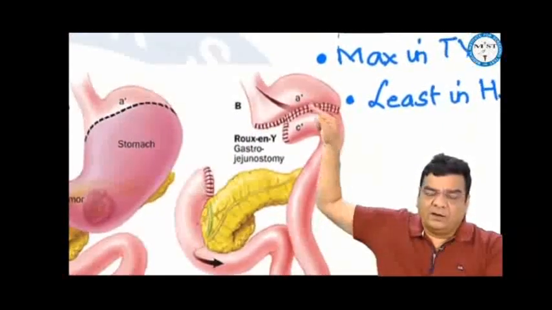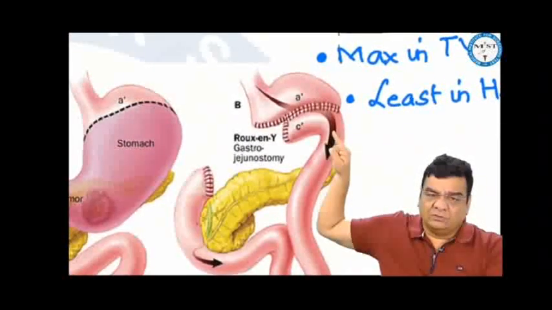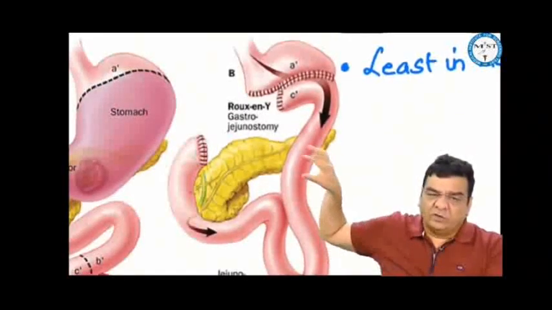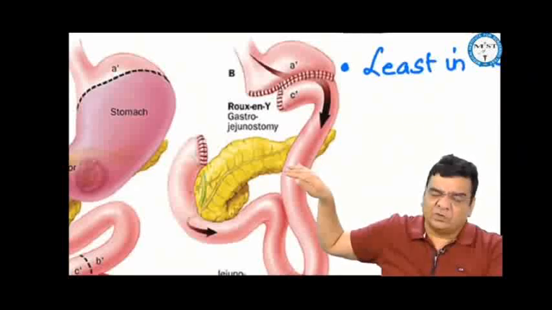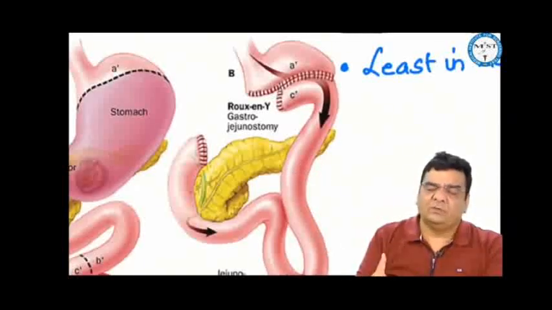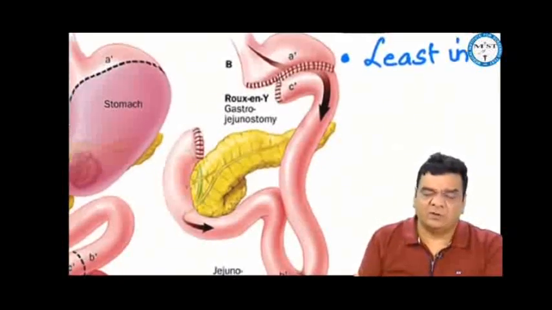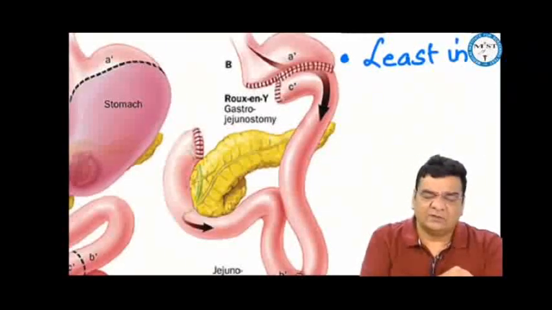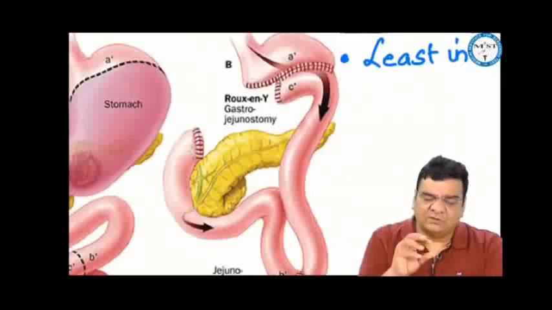Dumping syndrome, early dumping and late dumping, because the food will be dumped directly into the jejunum. So patient may have some serious issues, like immediately after meals, maybe 5 to 10 minutes or 20 minutes after meals, when the food comes in the jejunum, there will be migration of blood from the peripheries towards the jejunum. So there will be abdominal fullness, bloating sensation, epigastric pain. Patient can present with abdominal pain like that. And because blood has moved away from the peripheries towards the GIT, there will be cool, clammy peripheries. As the food is broken down slowly, these symptoms will relieve slowly, and maybe in half an hour to 45 minutes to 1 hour, the symptoms may subside.